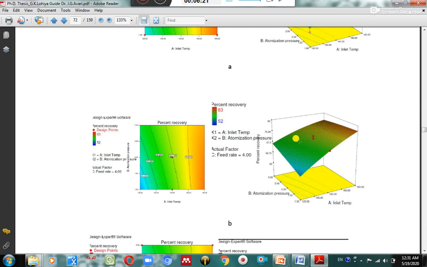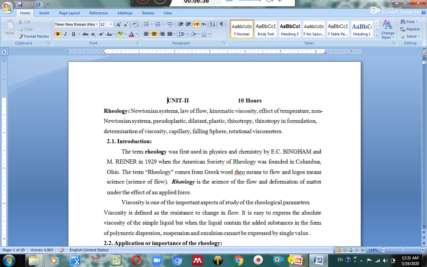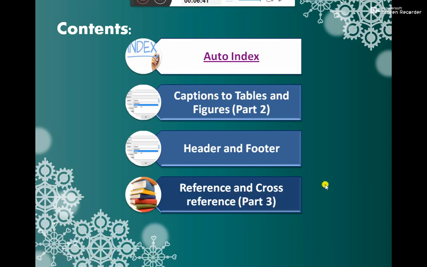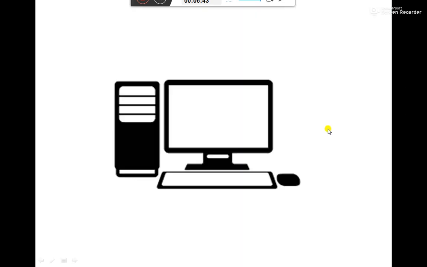We can come to page number 52 from page 1, 2 or 3. This is the best part of building the thesis with auto indexing and adding captions to tables and figures. This is the advantage here.